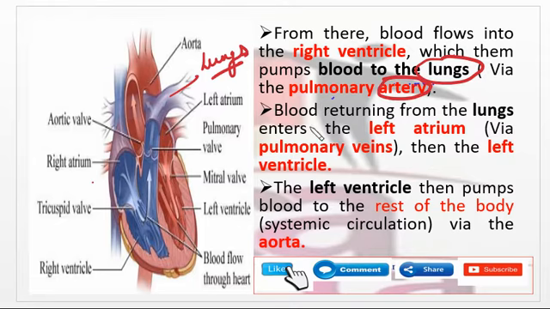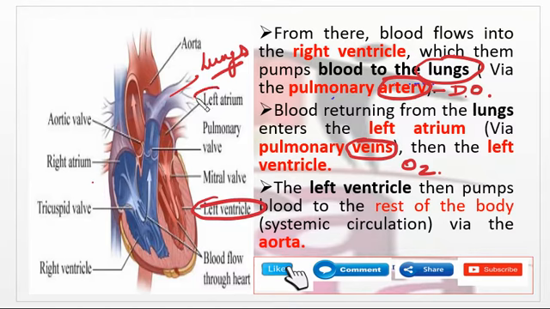Now blood returning from the lungs enters the left atrium here, via the pulmonary veins. So the pulmonary artery is carrying deoxygenated blood while the veins carry oxygenated blood. And then the left ventricle. This is the left ventricle, and this is the left atrium.